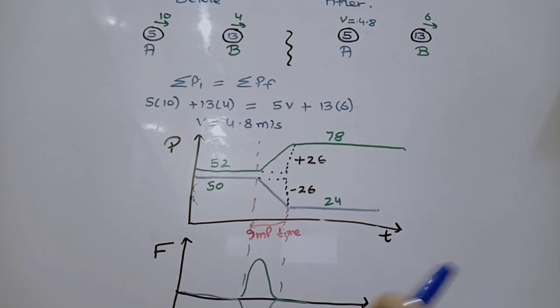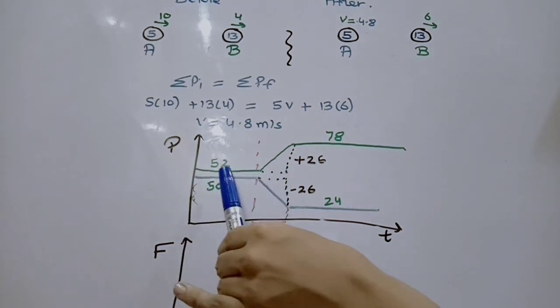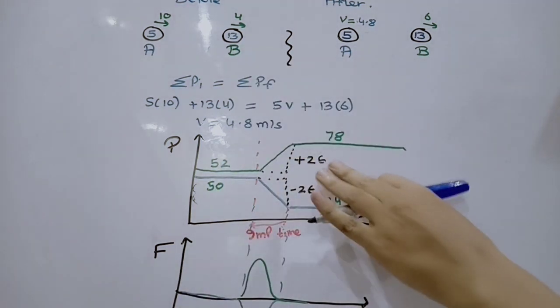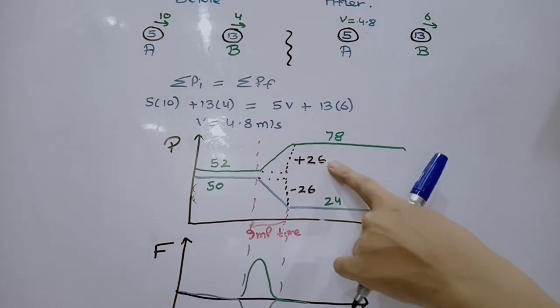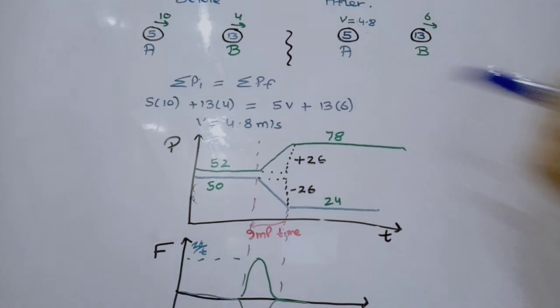The force-time graph for this would be something like this. As this is constant, the force would be 0, because force is the rate of change of momentum. For the green part, B, there was an increase, so there would be a positive force: the change in p is 26, so the force is 26 divided by time, 26 by T. Over here the blue one would be negative change in p by T, which is negative 26 by T. Negative 26 is the change.